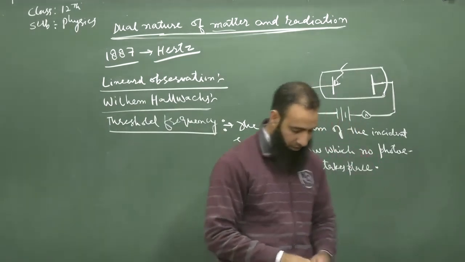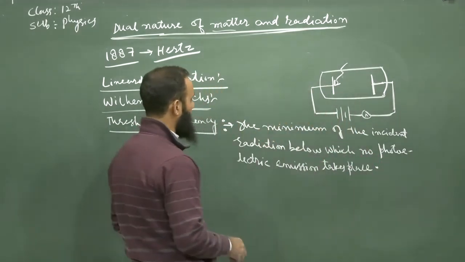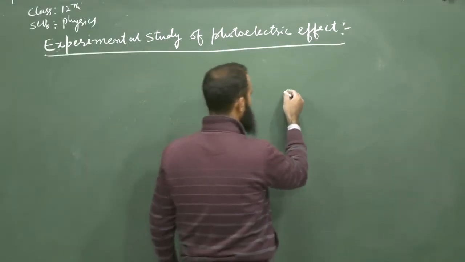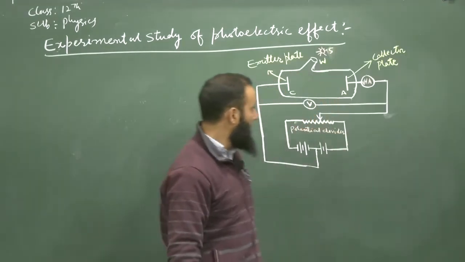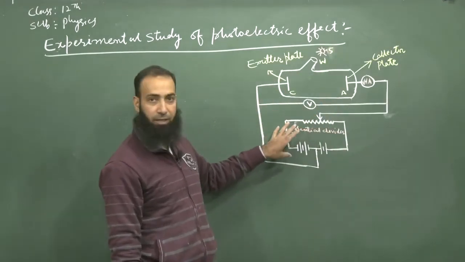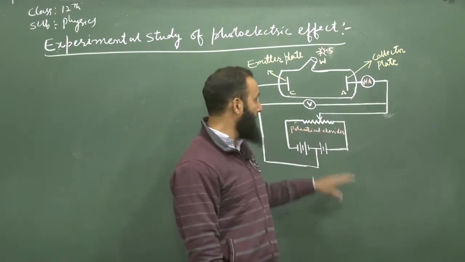Now, let us see the experimental study of the photoelectric effect. First of all, we will make a schematic arrangement. This is the schematic view of the arrangement for the study of the photoelectric effect.